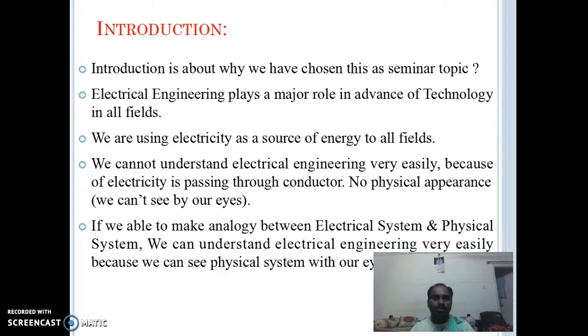Electrical engineering plays a major role in all the fields of engineering, and it advances all engineering fields. The problem with the electrical system is we can't see what is happening inside of it through our eyes. But if you create an analogy between an electrical system and a physical system, we can understand the electrical system very easily because we can see the physical system with our eyes.